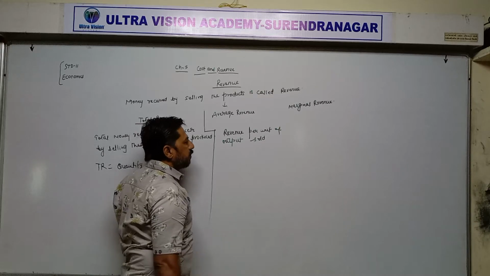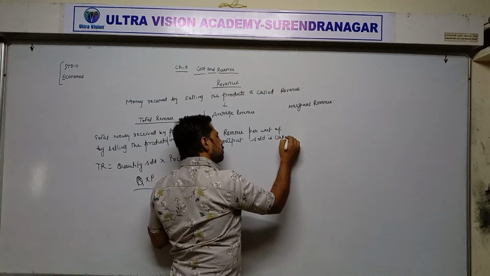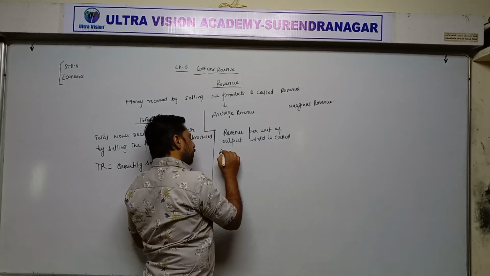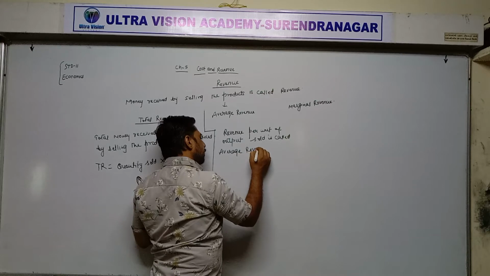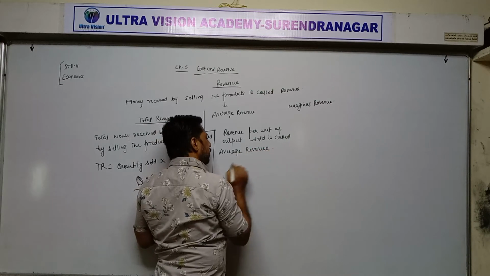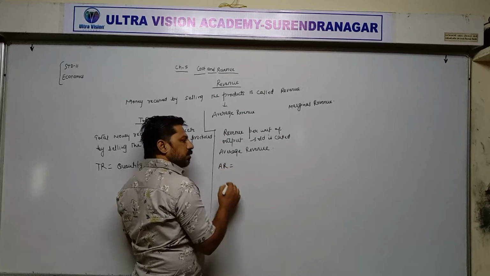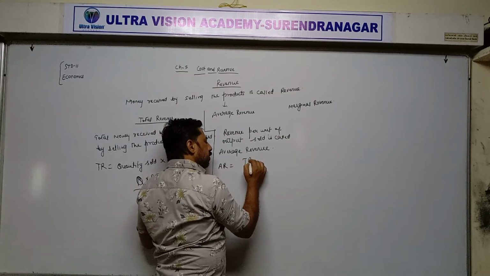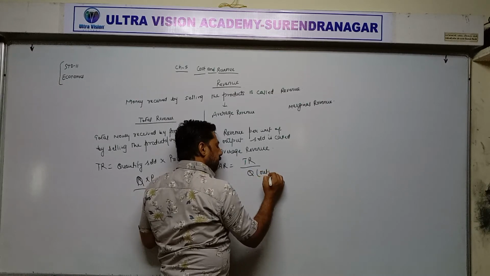So revenue per unit of output sold is called average revenue. And formula for average revenue is equal to total revenue upon Q. Q means output sold.